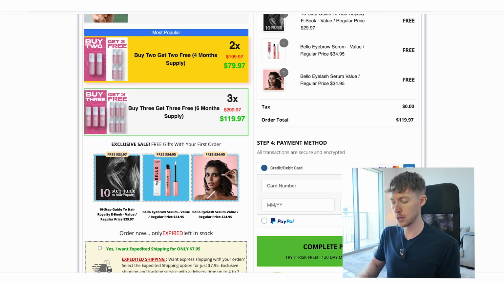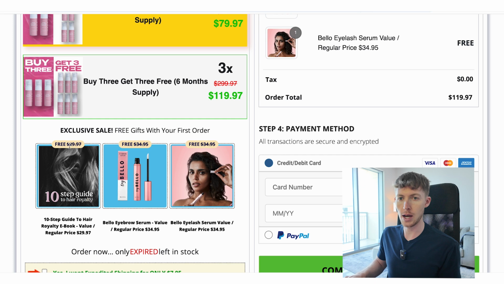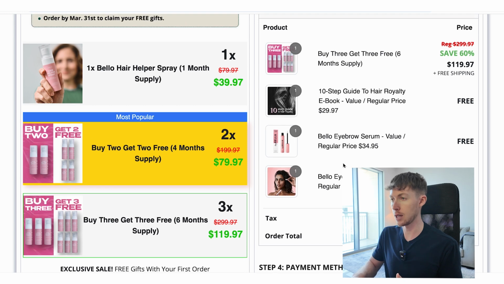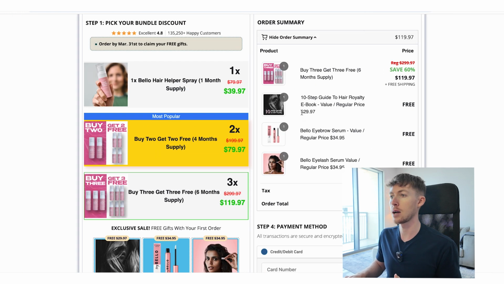What's really important with free gifts here is that you make sure you have the dollar values, and you cross those out and you say it's free, because that is going to increase the perceived value. We also have the regular price down here, which again is important to increase perceived value, that they're actually getting all of this for free. And you can see here in the checkout summary that they're adding the values as well, and they're slashing and saying free. It's similar to a value stack, but it's also price anchoring here as well.